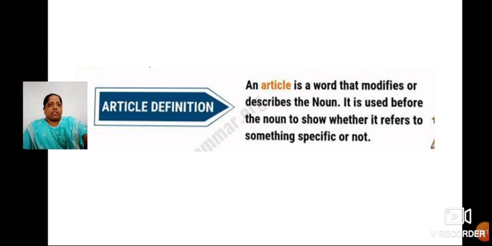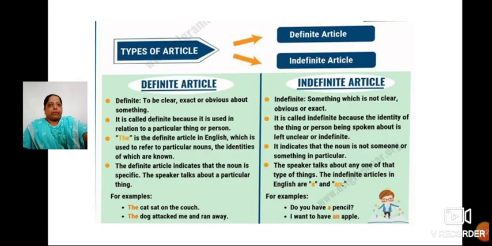In further examples, when we are going to discuss, by seeing those examples, you will get an idea, children. Let's see. There are two kinds of articles. One is definite article, and another one is indefinite article. What is definite article, children? Definite means to be clear, exact, or obvious about something. Definitely you will be knowing that this is the place of a noun.